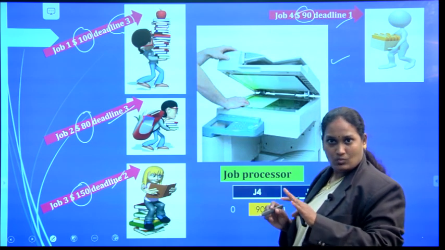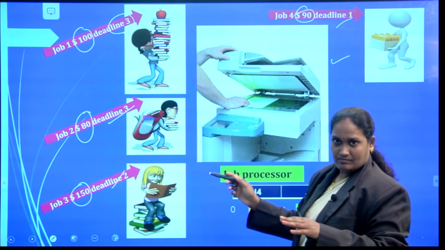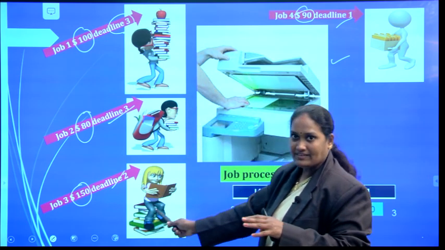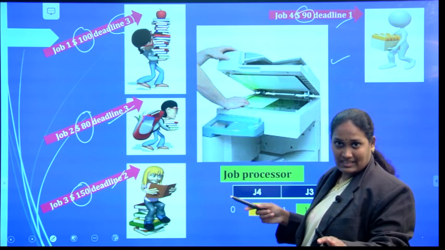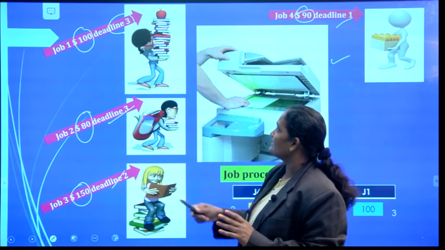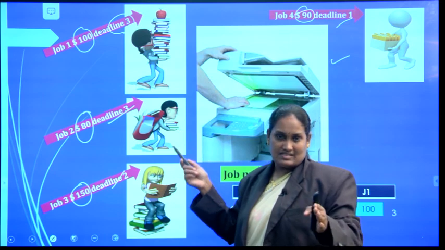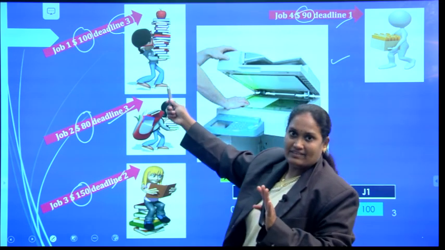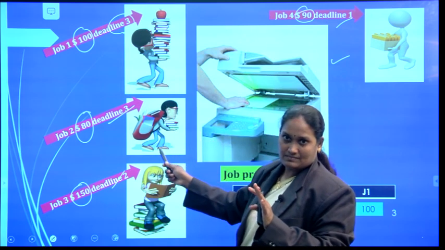And deadline is 1. Now let us see, the maximum deadline is 3. Here this one has a deadline of 3, this one has a deadline of 2, and this one has a deadline of 1. The maximum deadline is 3. What is the meaning of the deadline? This person can wait 3 hours to complete his job. This person can wait 3 hours.